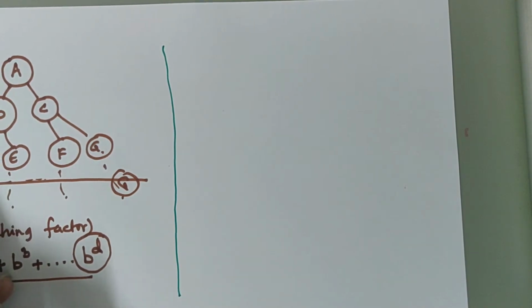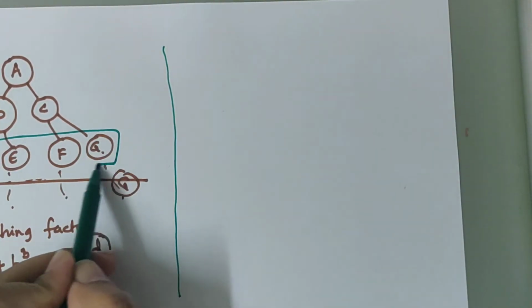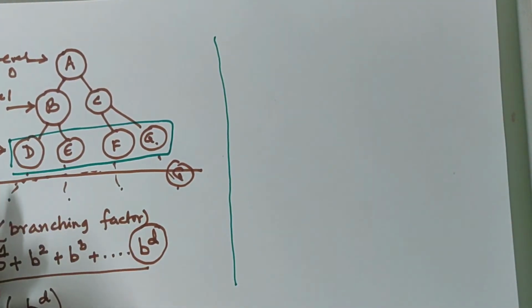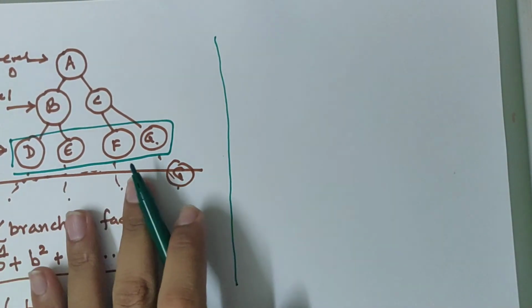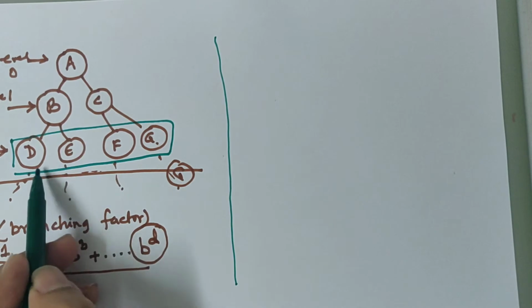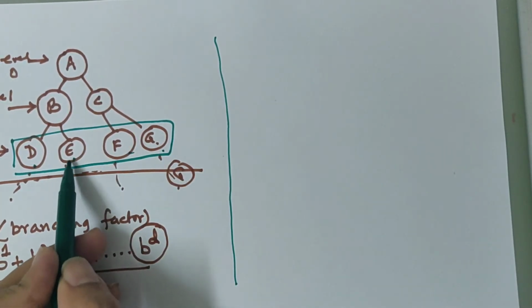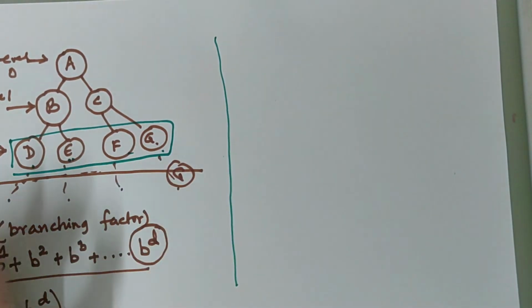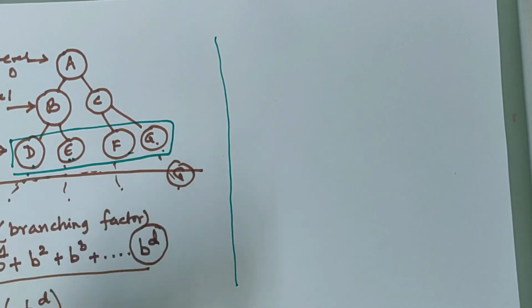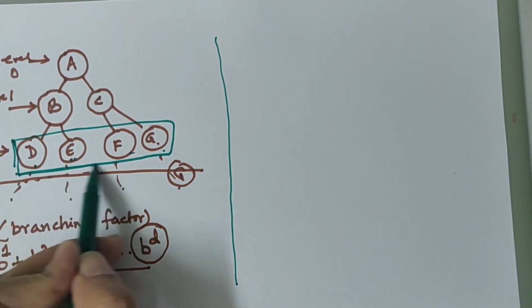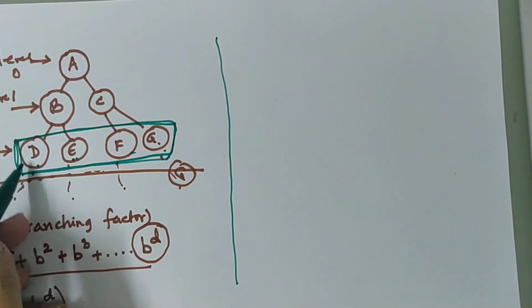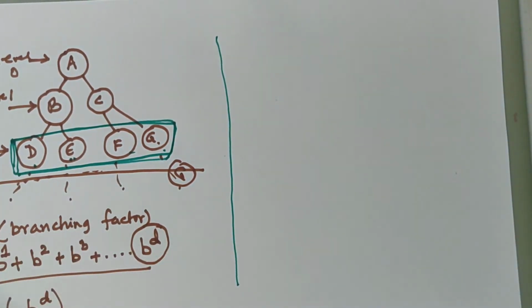Before, for example, assume that I am at this level. Before exploring D, I have to store all the nodes in my memory at this level, that is D, E, F, G, because until and unless I have stored E, F, G in my memory, after exploring D, I do not know what is the next node to explore. So all the nodes at a particular level have to be stored in my memory before I can explore one node at that level.